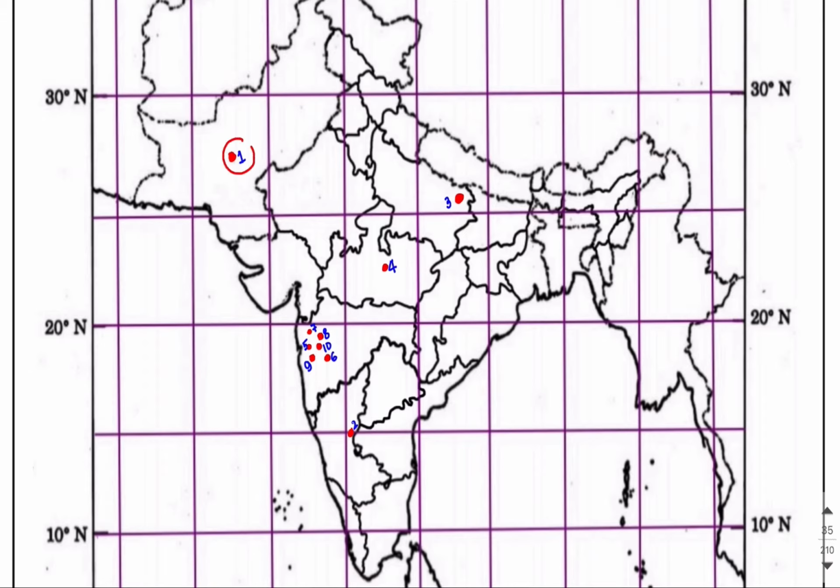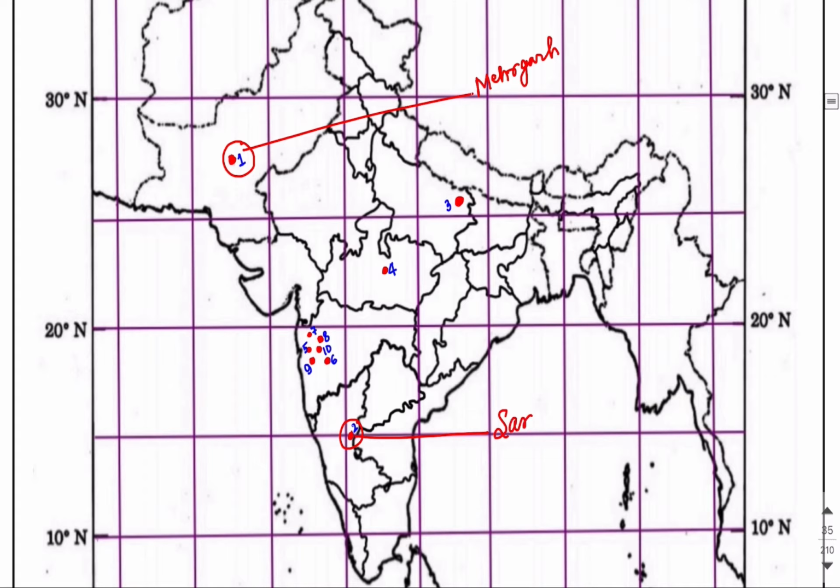The first one, you know, is Mehrgarh, and the second one, which you can see on the map, is present in Karnataka, and this site is Sanganakallu. It is present in the Sanganakallu area of Karnataka itself. There we can find terracotta figurines. These are the evidences, and Chalcolithic copper tools have been found from this site.